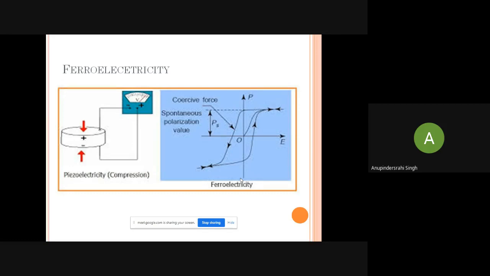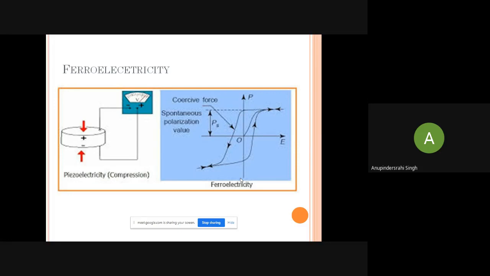So the word piezoelectricity comes into the picture: when we apply some kind of stress to the material, it produces some kind of EMF. So this is piezoelectricity. Now there are some materials in the piezoelectric category which show a polarization versus electric field hysteresis loop.